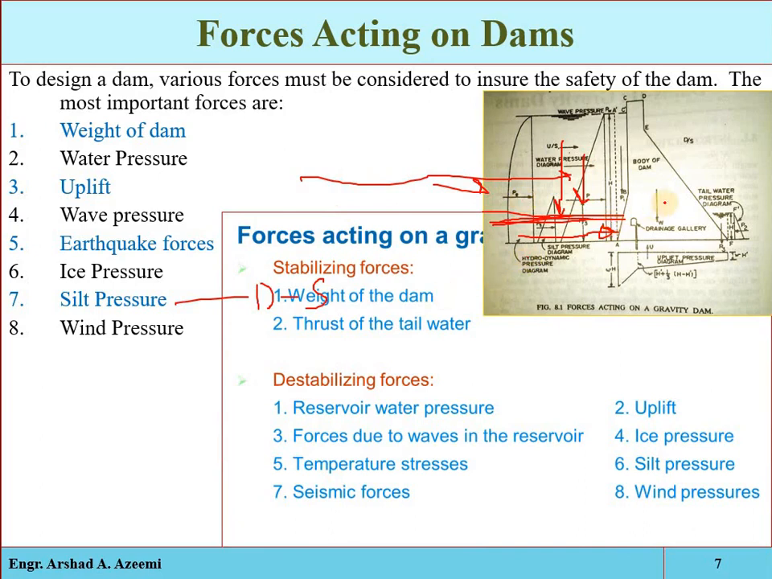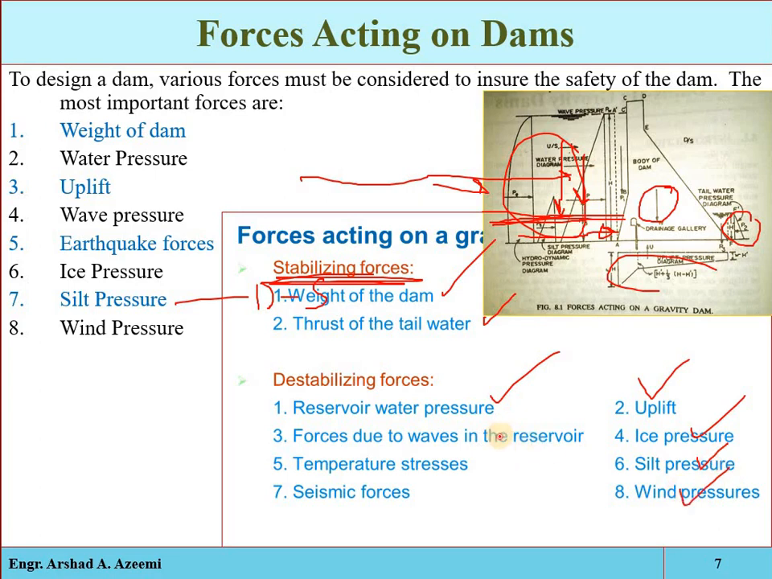Here you can see that the weight of the structure and the tailwater, these two, contribute to the stability of the dam. These two actually resist the main destabilizing forces, so they are called the stabilizing forces. And the rest are the water pressure, uplift pressure, ice pressure, silt pressure, wind pressure, wave pressure, and earthquake forces.